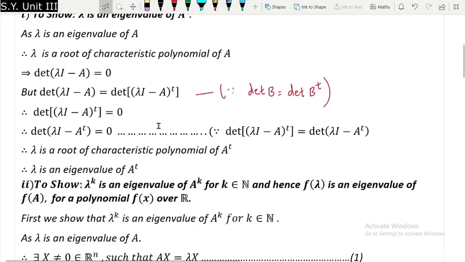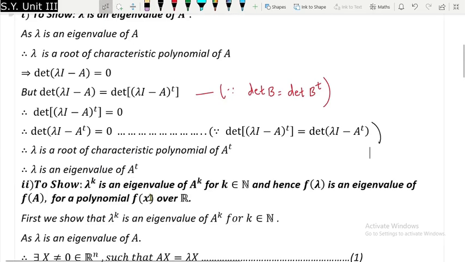Therefore you will get this, but as I have proved for the 2 by 2 case that this is exactly equal to this, this can be proved for the n by n case also, which I leave it to you. Idea is same, and therefore lambda is a root of characteristic polynomial of A transpose,